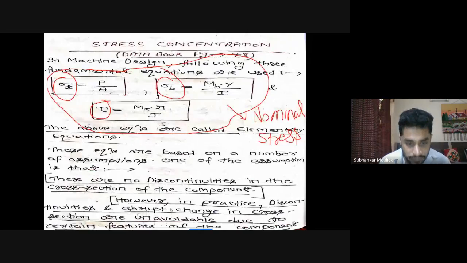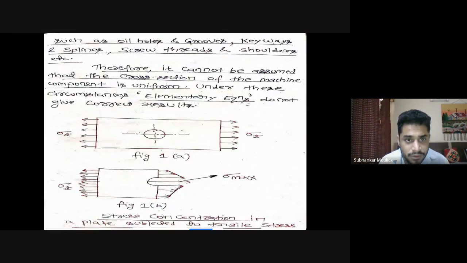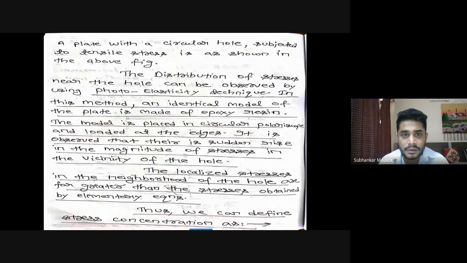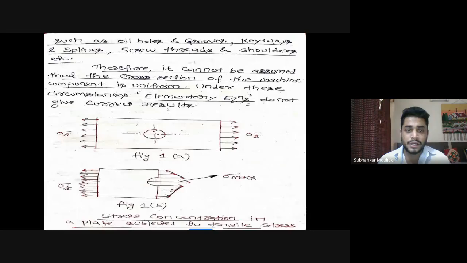For the same example, they took a plate, made a circular hole inside the plate, and the plate is subjected to tensile stress sigma t along the two directions.